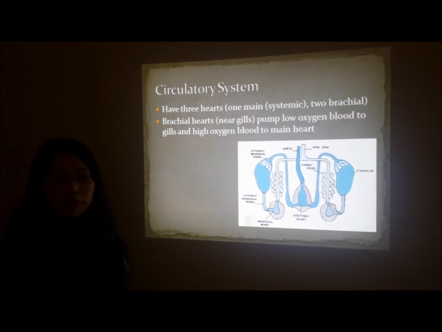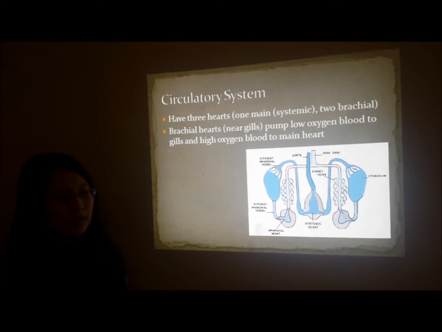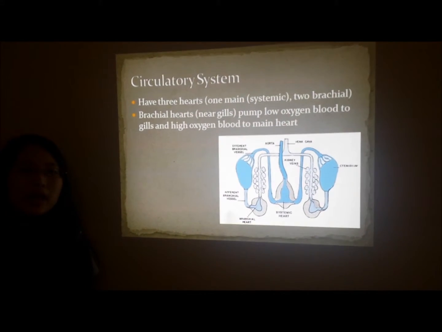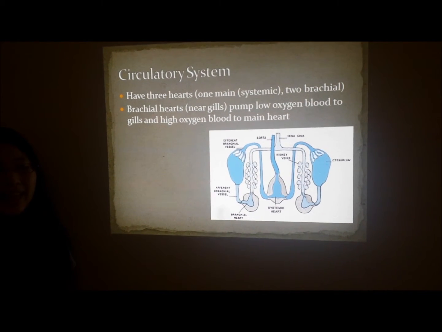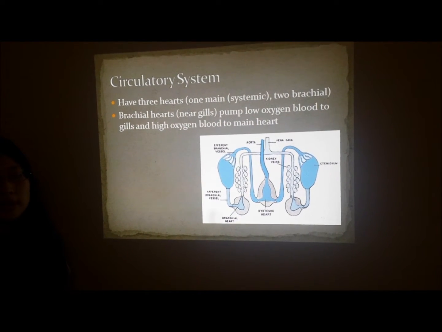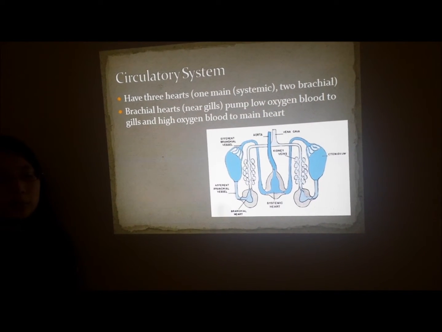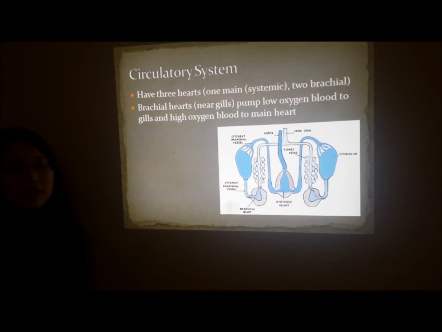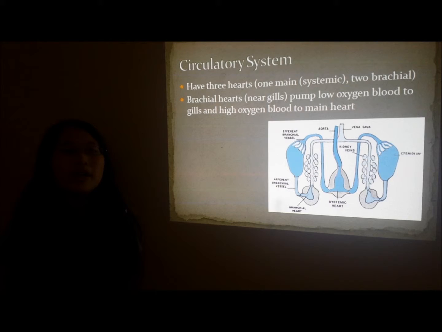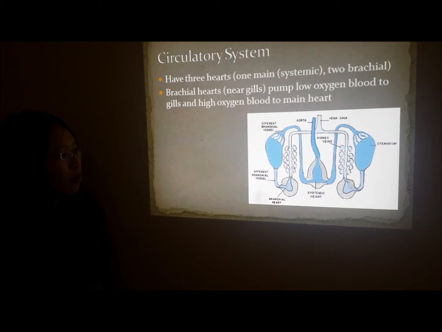I will now be talking about two body systems within the common octopus that allow it to maintain homeostasis in its environment. The first one I will be talking about is the circulatory system. Something unique about the common octopus is that unlike most organisms in the phylum Mollusca, which have an open circulatory system, the common octopus has a closed circulatory system. This means that the organism's blood is confined in vessels and veins, and the blood flows within the vessels. The common octopus is also unique because it has not one but three hearts: one main, systemic heart, and two smaller branchial hearts.